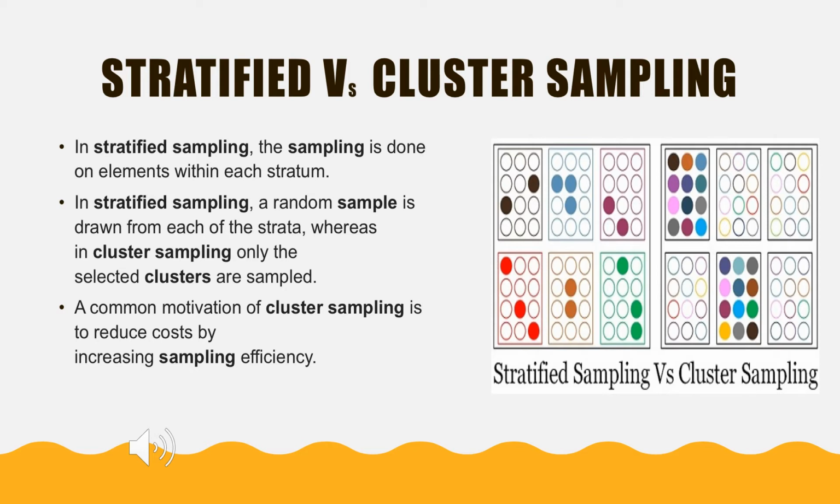So you can see the image. In stratified sampling, from each stratum we are again selecting one or two. Whereas in cluster sampling, the full cluster is selected for the sampling or for the testing. That is the difference between stratified and cluster sampling. Why is cluster sampling done? It is to reduce the cost and increase the efficiency of the sampling.